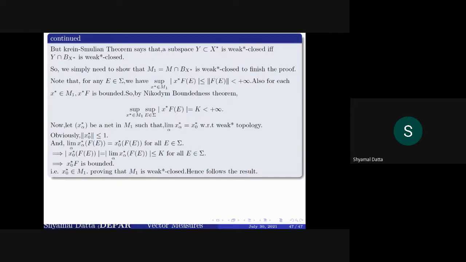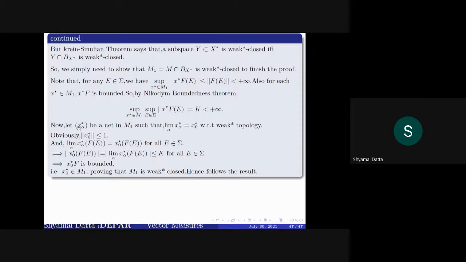If we fix any E in sigma, then all these x star f are pointwise bounded. So by the Nikodym boundedness theorem, the supremum over x star in M1 of the supremum over E in sigma of x star f(E) is also finite.